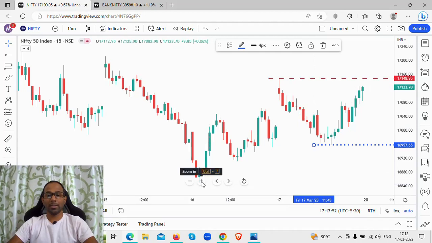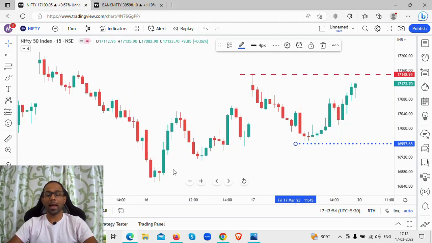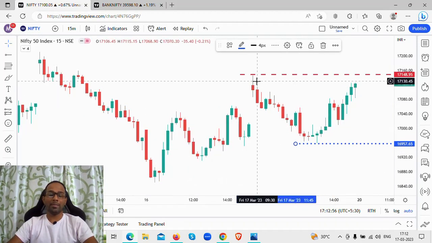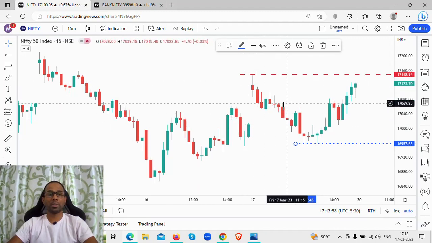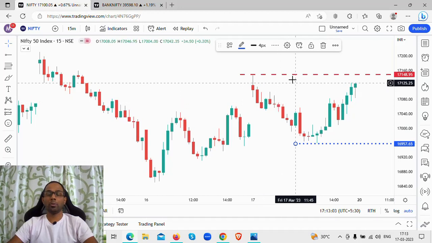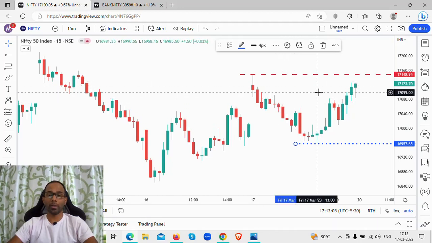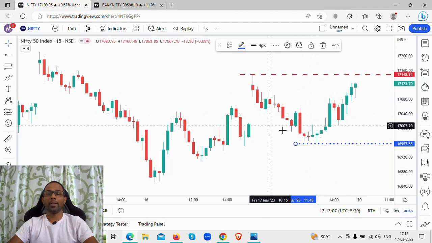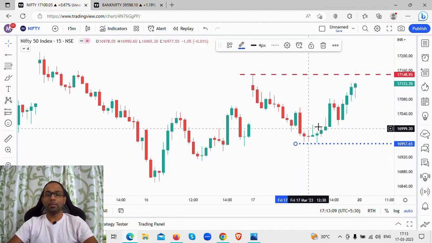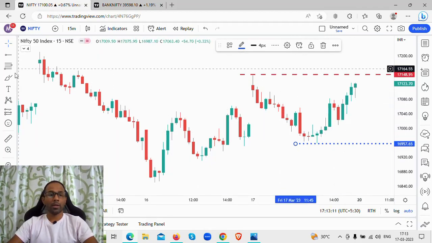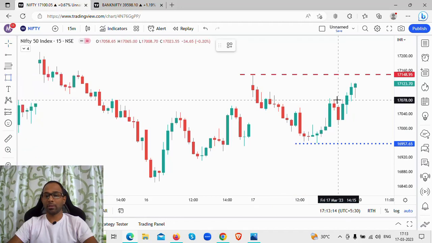Now let's understand what has happened in regards to the levels. Which levels are we looking at to trade for Monday, where we are going to look at a short trade or a long trade? I will mark those levels in this rectangular box.